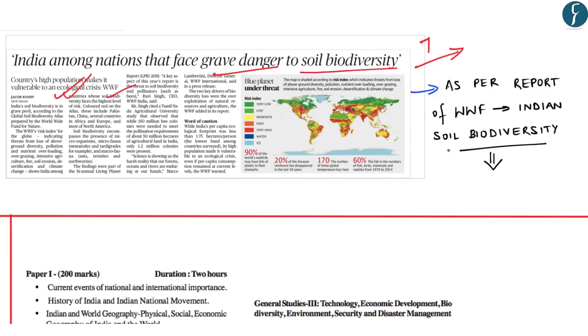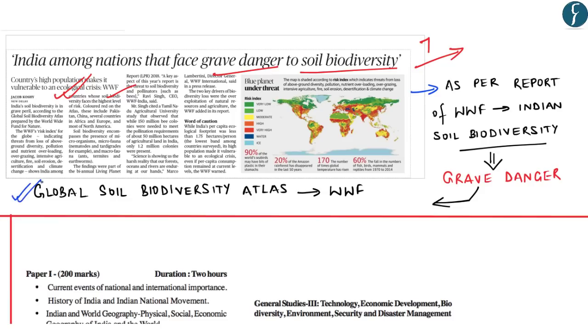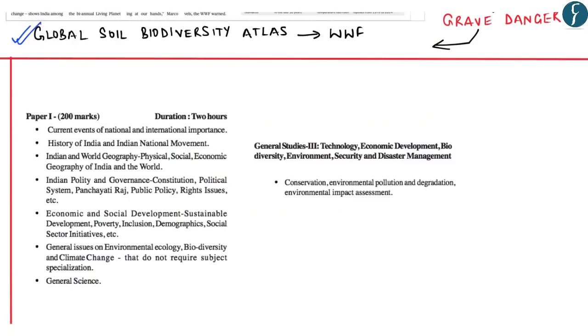So as per a report of WWF, India's soil biodiversity is in grave danger. And this is as per the report of Global Soil Biodiversity Atlas prepared by WWF, that is Worldwide Fund for Nature. Now in your prelims examination, this topic gets covered under general issues on environmental ecology, biodiversity as well as climate change. And in your mains paper, it forms a part of GS paper 3 under conservation, environmental pollution and degradation.